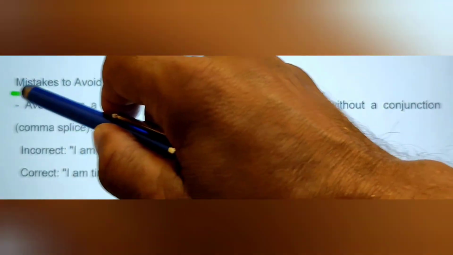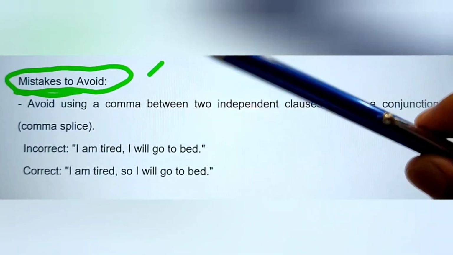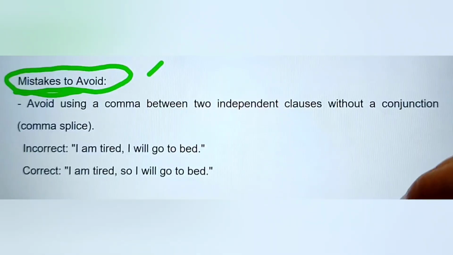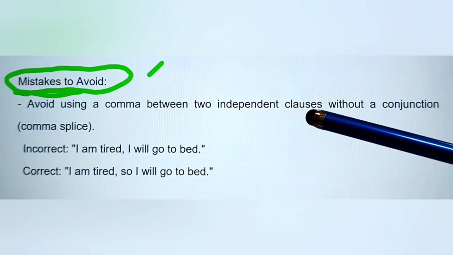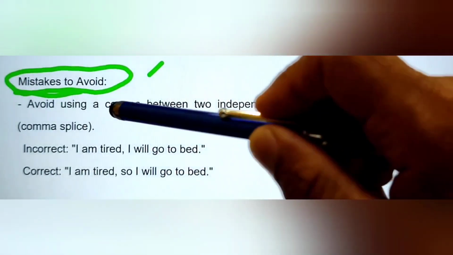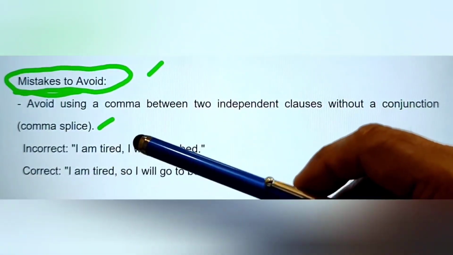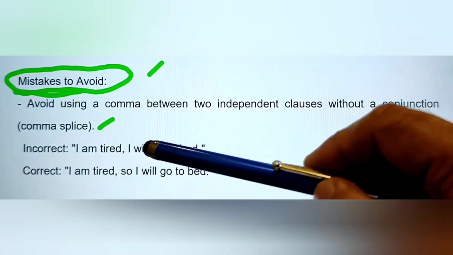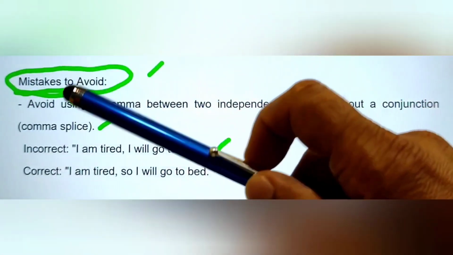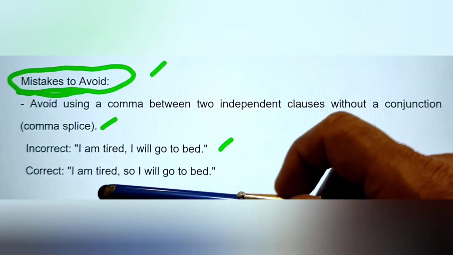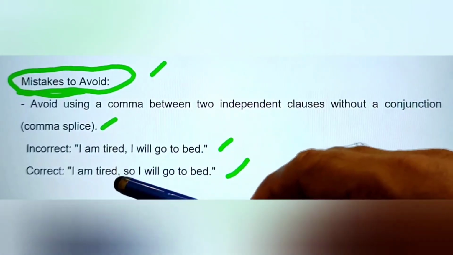We should avoid these mistakes while using conjunctions. We have to avoid some mistakes we make in sentences. First one, avoid using a comma between two independent clauses without a conjunction. This is a comma splice. For example, we have first sentence here, I'm tired, I will go to bed. But this is an incorrect sentence. Correct will be here, I'm tired, so I will go to bed.